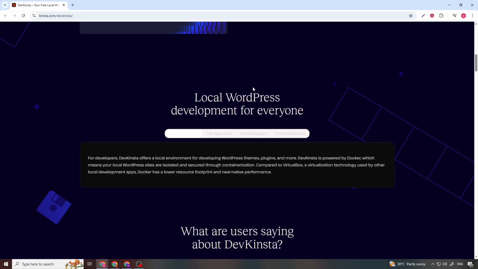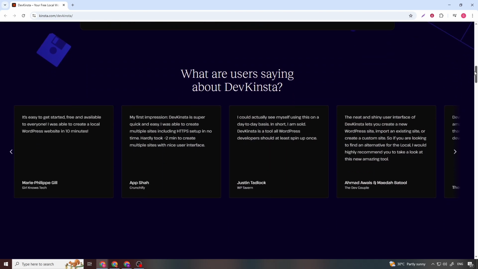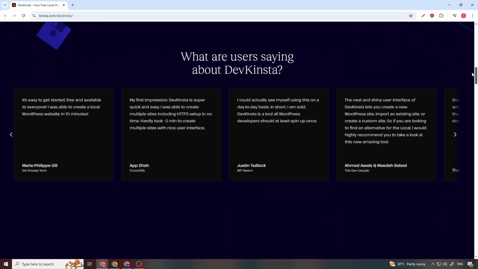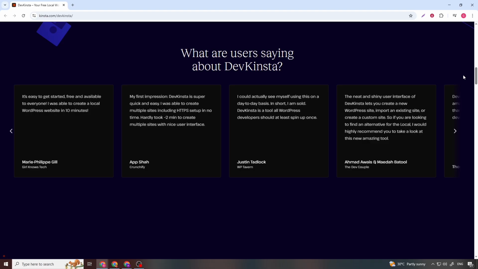Kinsta offers features such as automatic daily backups, server-level caching, free CDN integration, SSL certificates, staging environments, malware scanning, and advanced security protections. Performance is one of Kinsta's biggest selling points. Sites are optimized at the server level, and users don't need to manage caching plugins or complex configurations. Everything is designed to be fast out of the box.